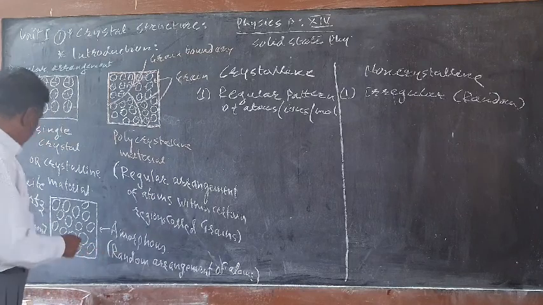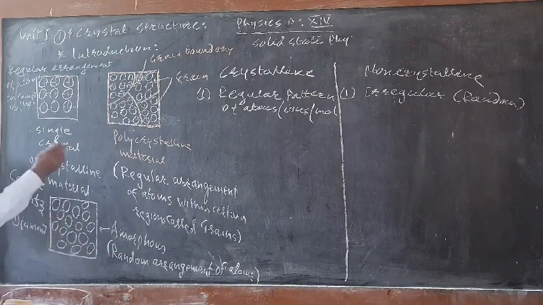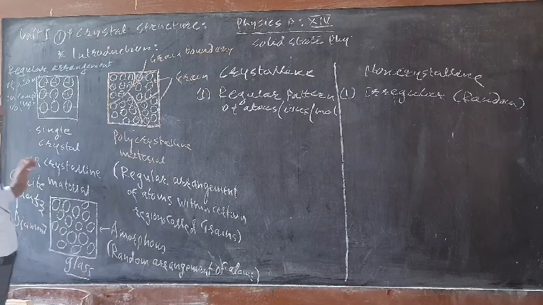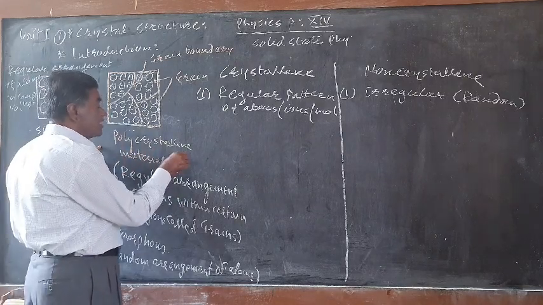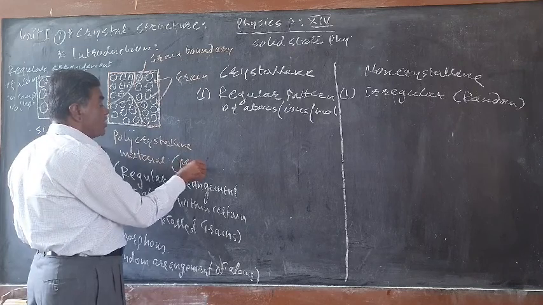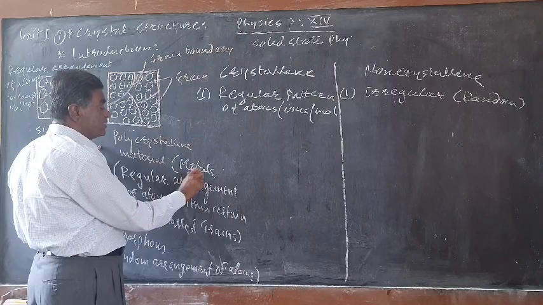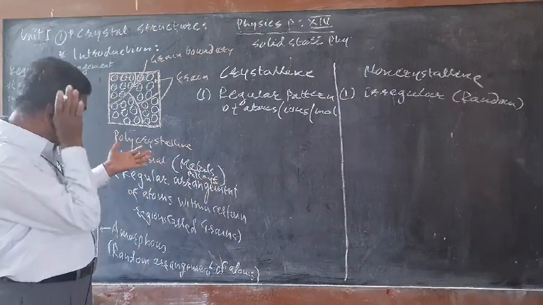The example of the random arrangement, the non-crystalline or amorphous solid, is glass. This is a well-known example. While in the case of polycrystalline solids, the examples are metals, alloys, compounds, etc. So these are some examples.